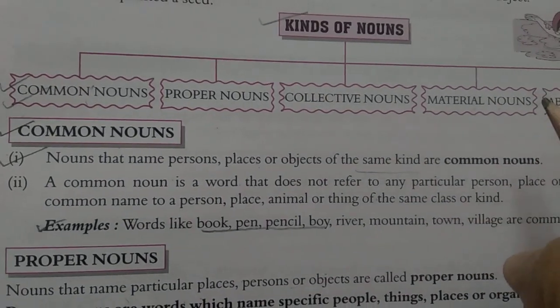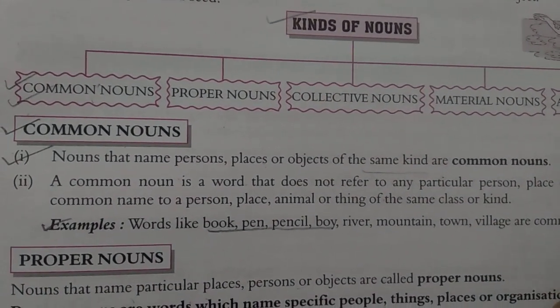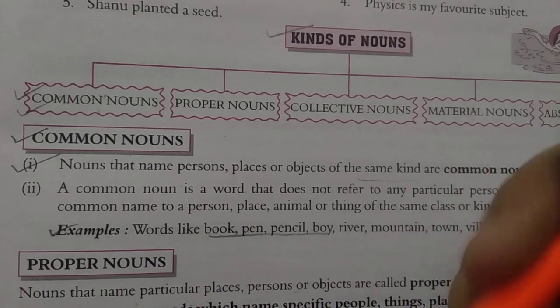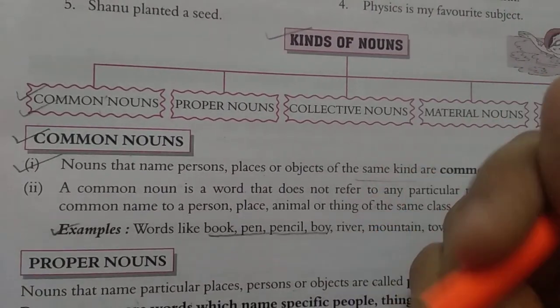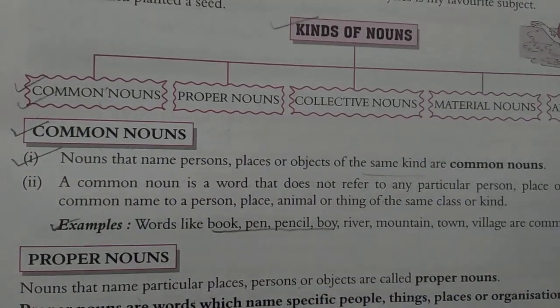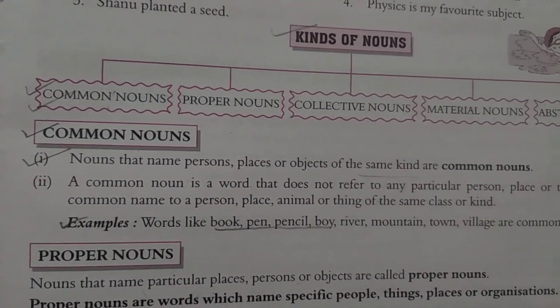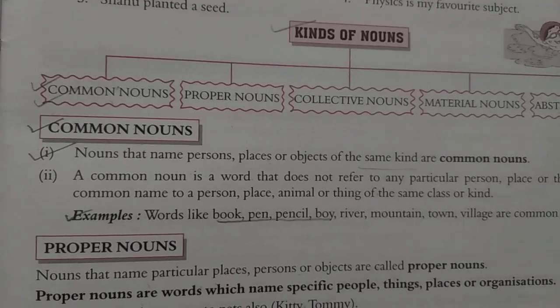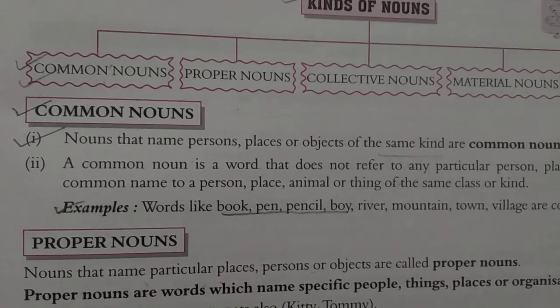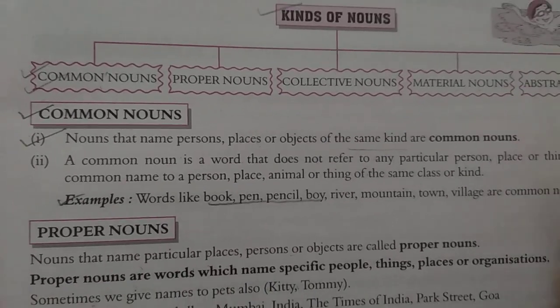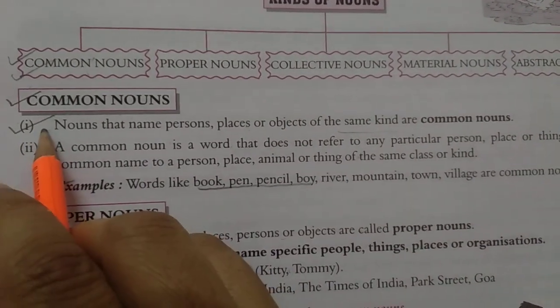Like girl, boys. We are just indicating, not telling a particular girl's name. We are not telling boys one by one. In girl, any of the girls can be there. Clear?